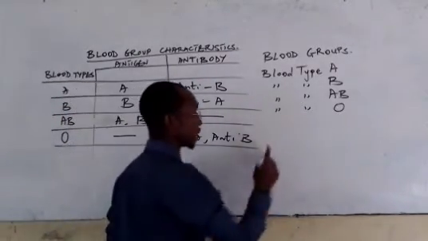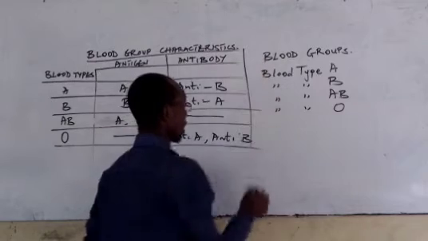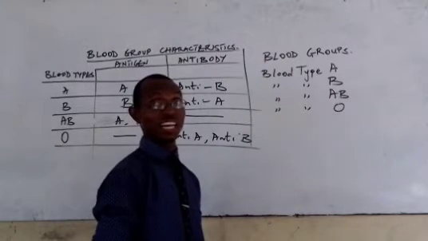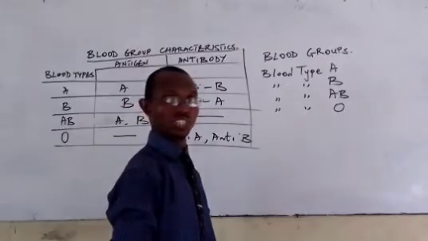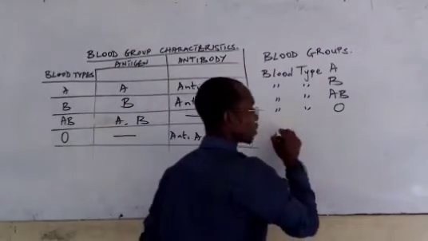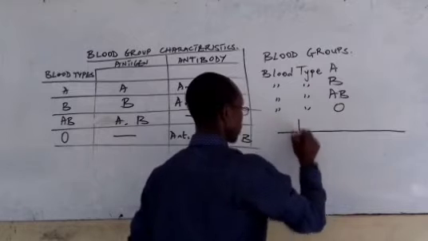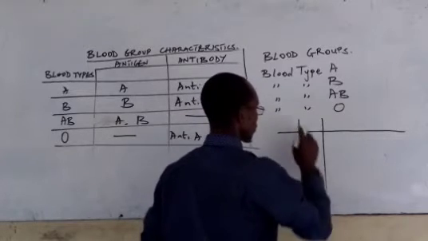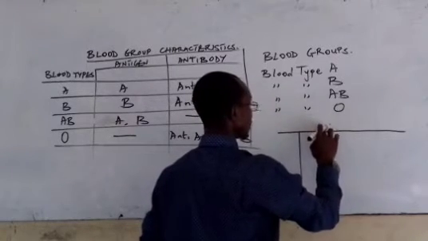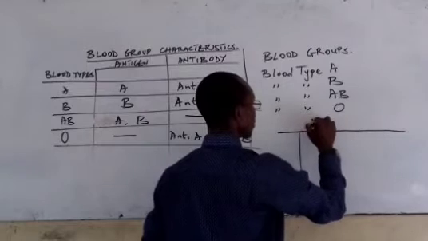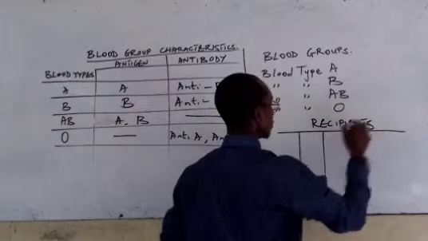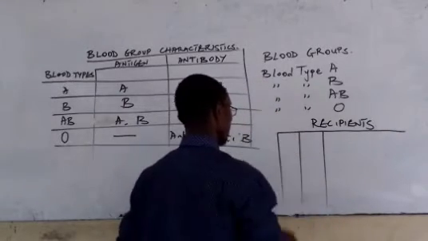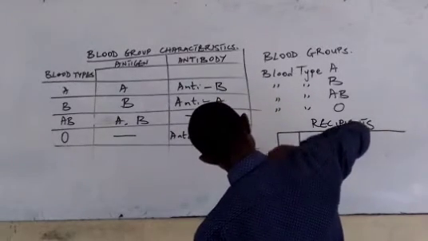So let us quickly use that. Since we have that information, let us quickly use that to see how possible it is to actually donate or receive blood. So I'll quickly put that here. Let me use this as our recipients. And here we'll be having our donors.